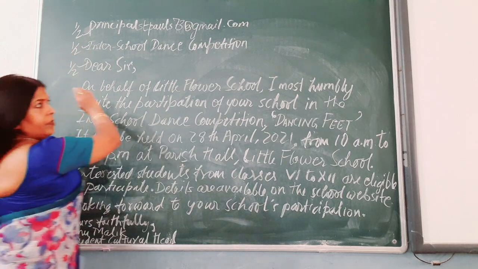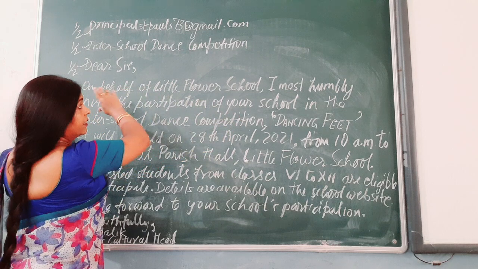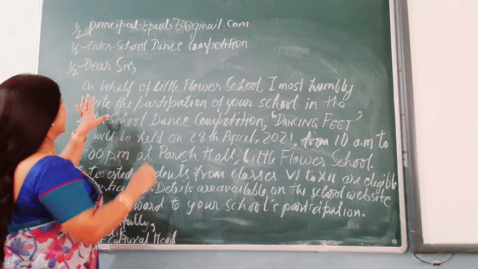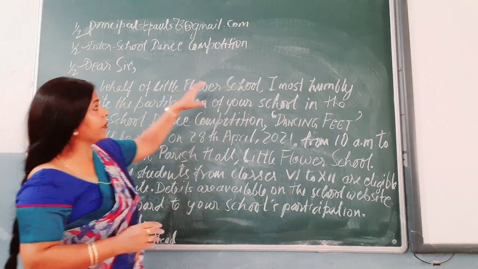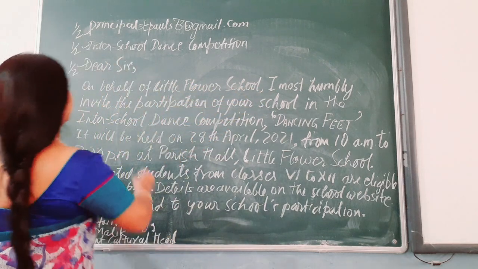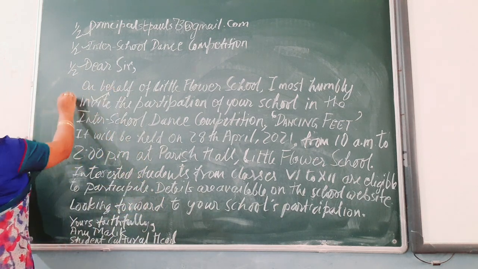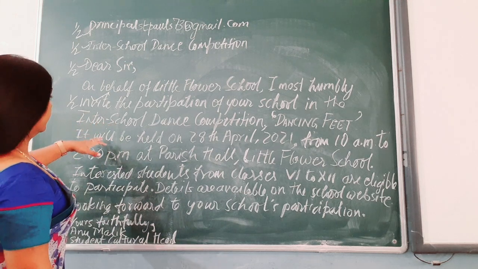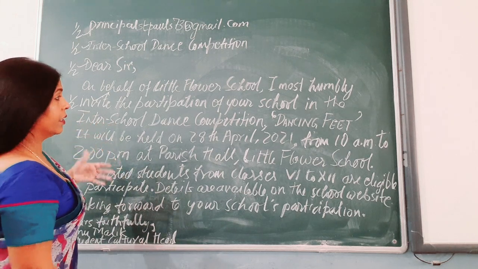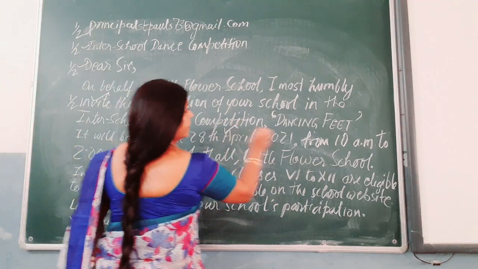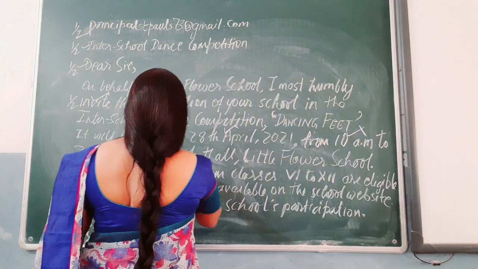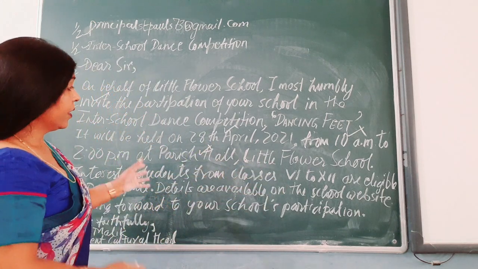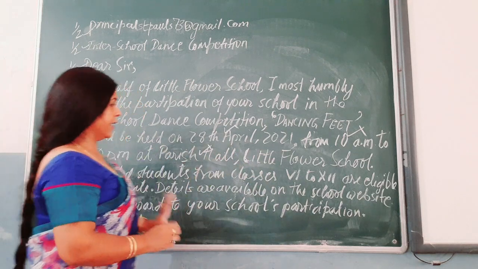Then the beginning of the sentence, the beginning of this whole email, that is, I most humbly invite. This goes for half mark. Now along with that, 4 other details. These could be date, time, then the place. Now for place, here you won't get half plus half. Only the place together with the venue will get half.